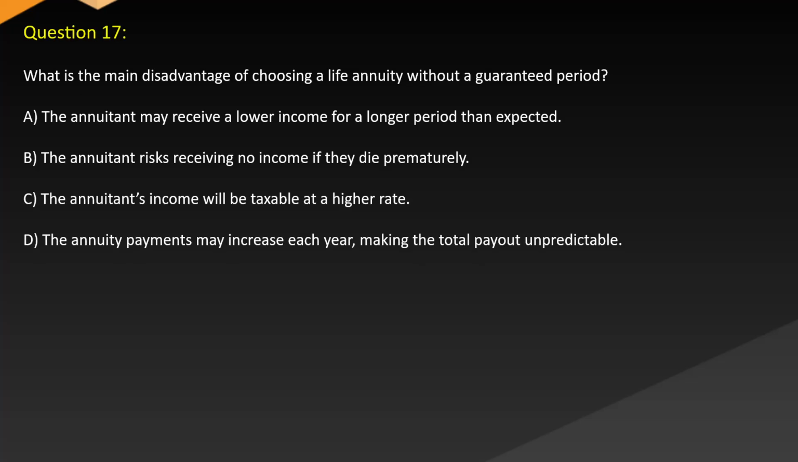Question 17. What is the main disadvantage of choosing a life annuity without a guaranteed period? A. The annuitant may receive a lower income for a longer period than expected. B. The annuitant risks receiving no income if they die prematurely. C. The annuitant's income will be taxable at a higher rate. D. The annuity payments may increase each year, making the total payout unpredictable.